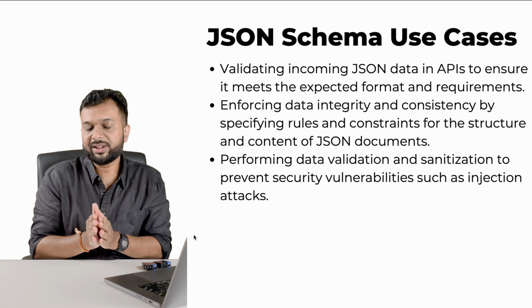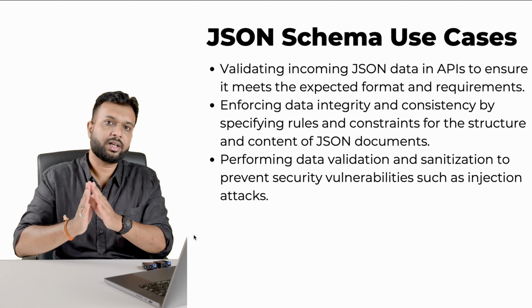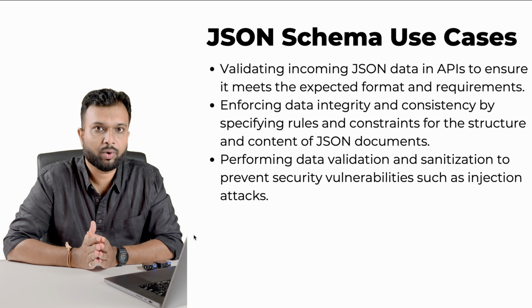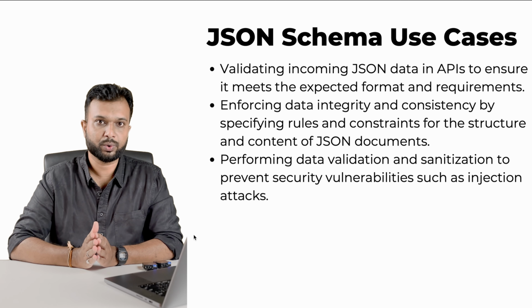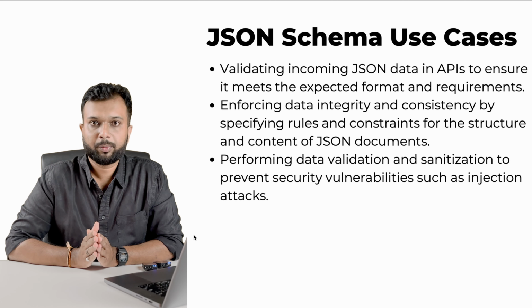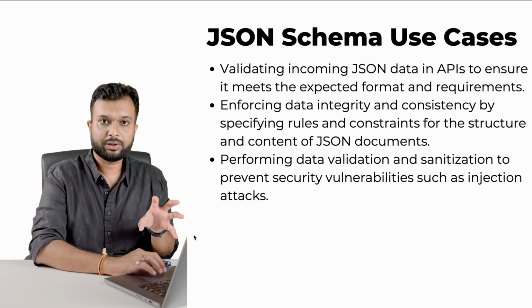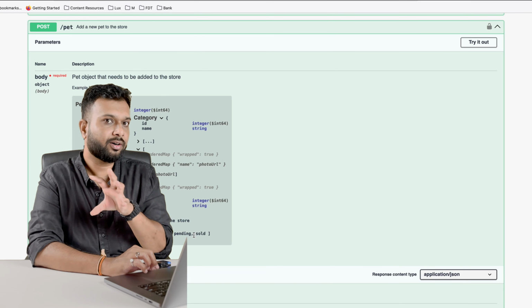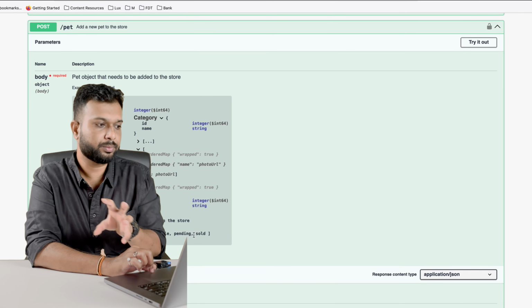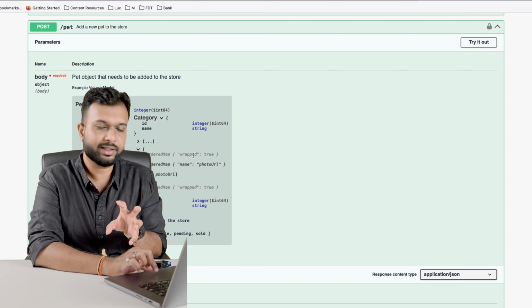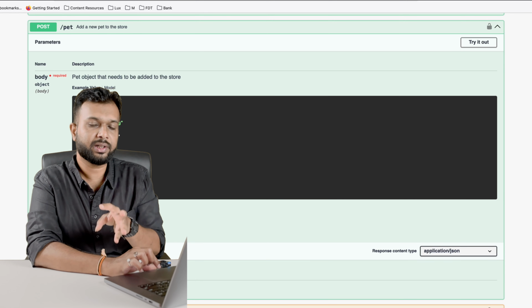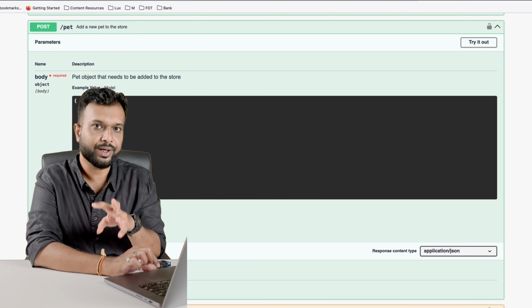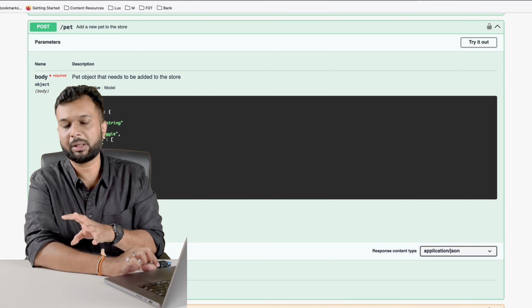So these are the basic uses of JSON schema validation, and for that, if you're working in Java or any other programming language, there are predefined libraries that you can use. Basically, you need to feed two types of data: one is a JSON schema, and on the other side you have to feed a JSON object. It will tell you true or false, whether the JSON is valid or invalid as per the JSON schema validation.